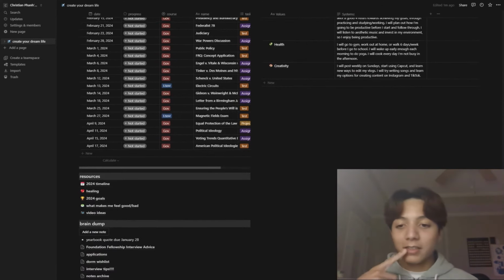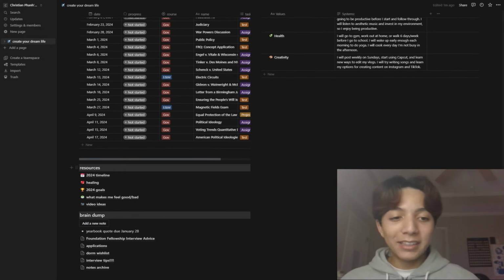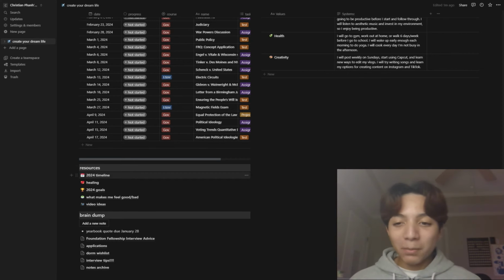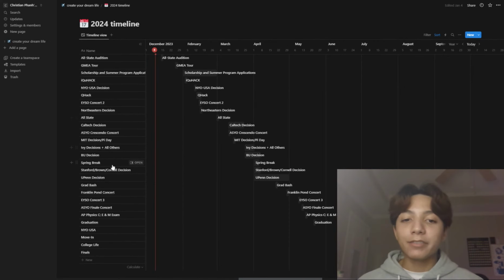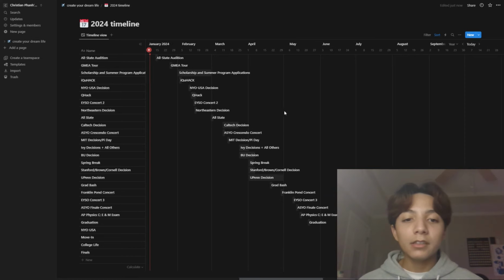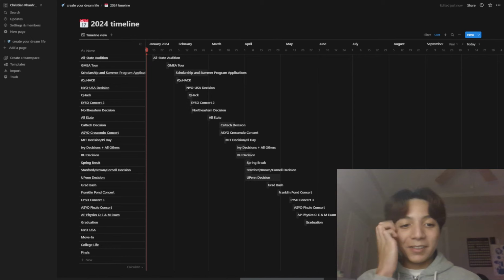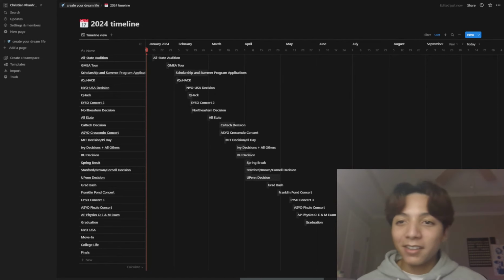So something I'd like to go to next is this resources tab. This is just different things I'm going back to. It's just useful pages. I don't look at them all the time, which I really should more. But for example, this is my 2024 timeline. So this is where I put all my different decisions and auditions and just things going on in my year, like graduation. So this is kind of just giving me a broad overview, and it's something I found useful, just so I kind of know what the pacing of my year is like.